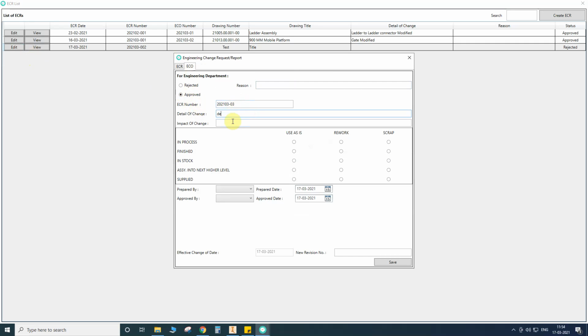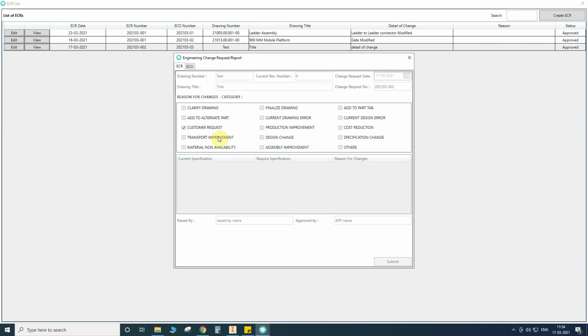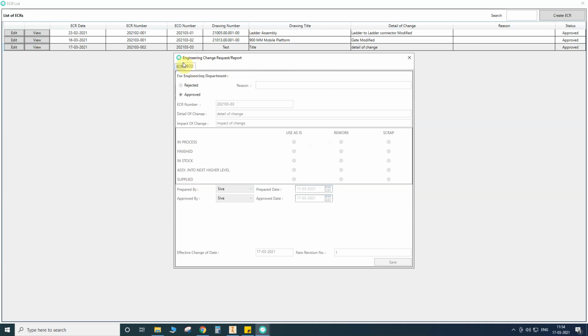Detail of change, impact of change, anything I can type, and here I can type what needs to be done in the process. Here, who prepared it and who approved it. Once the approved date is there, the new revision number appears automatically. Now this is the ECO details, the engineering change order details.